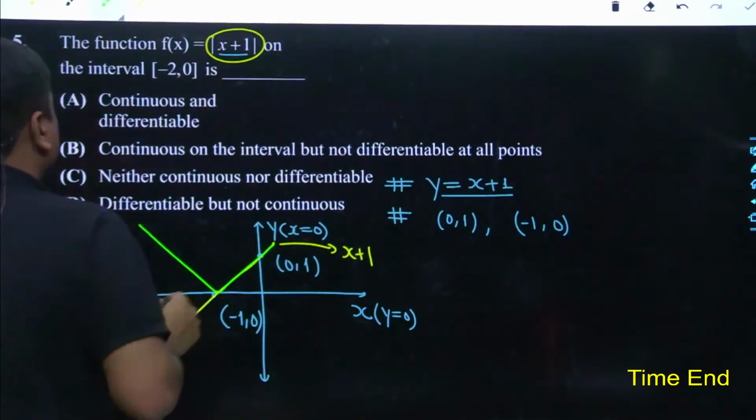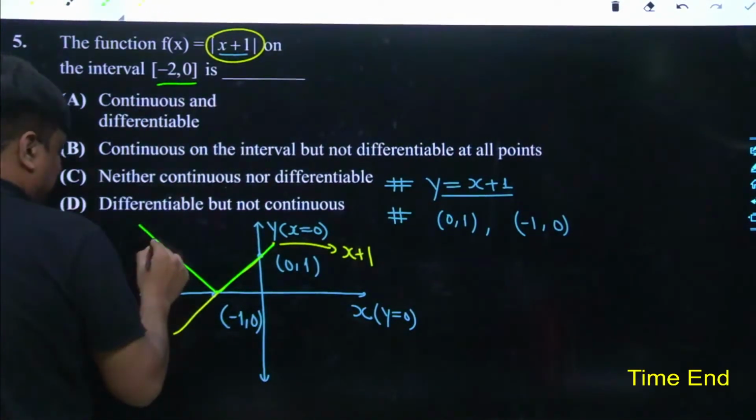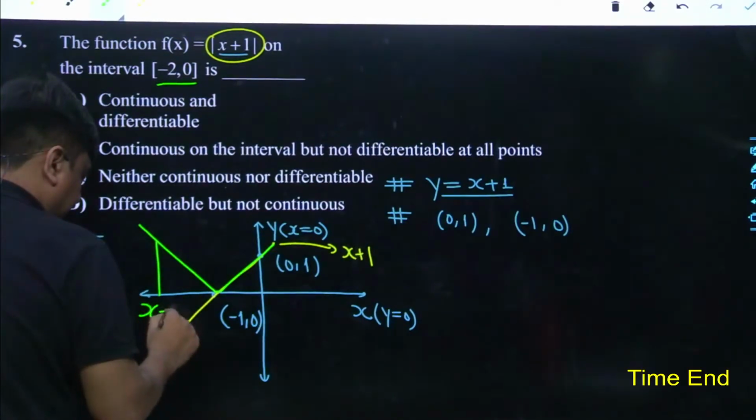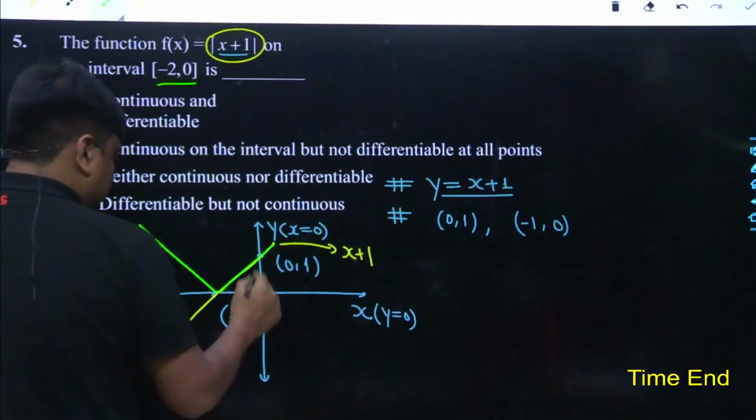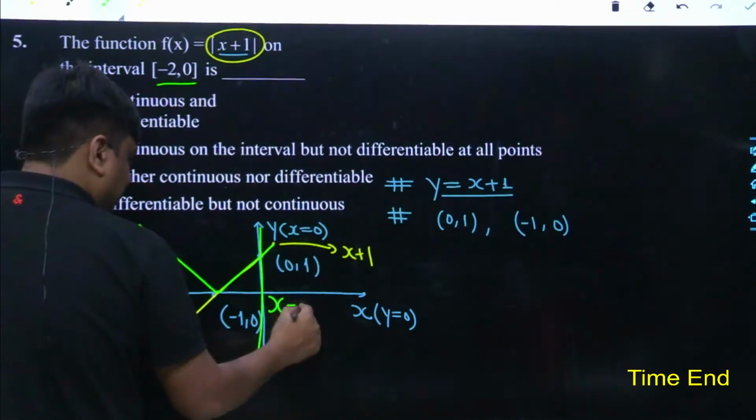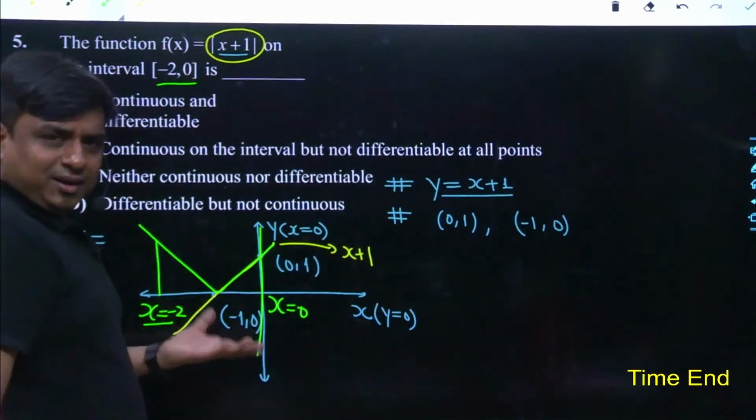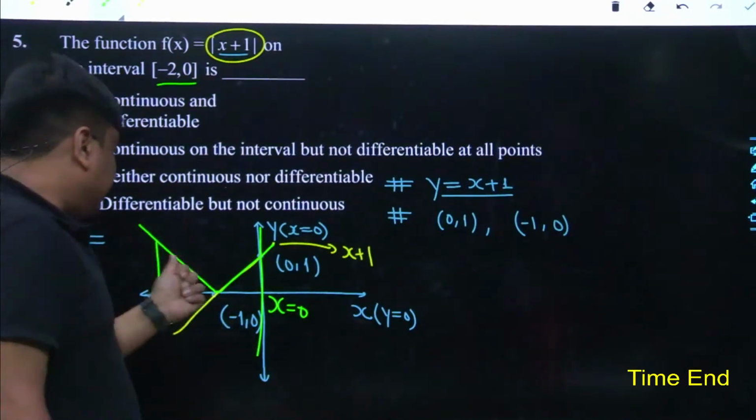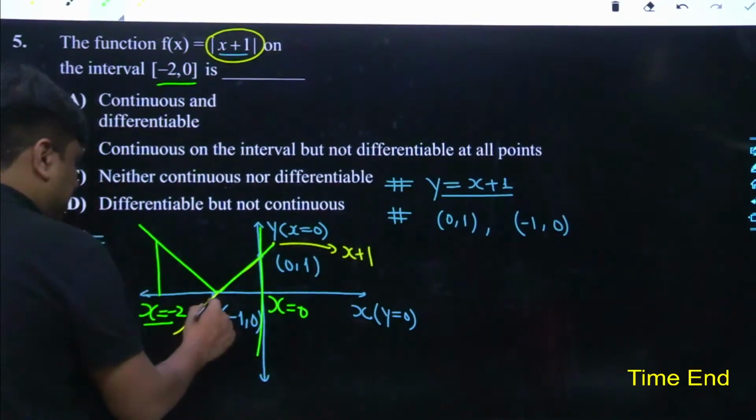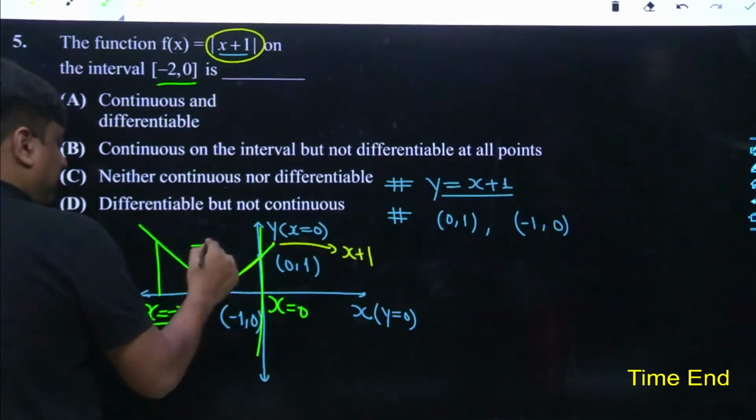And my point of observation has been in between x equals minus 2, which is a vertical line at x equals minus 2, and this has been x equals 0. So may I know which kind of function it is? Obviously, everywhere it is continuous, differentiable, and the limit exists, except at the change point. And the change point has been minus 1.